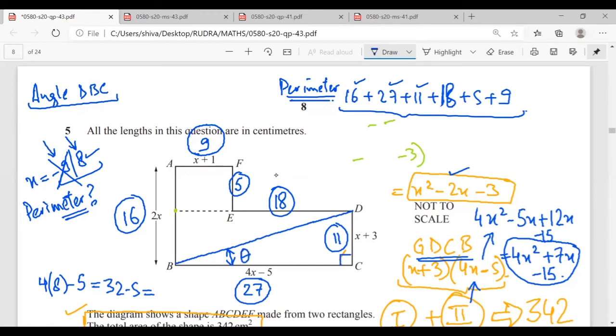By sine rule, we can find out. Yes, sir. The easy thing to do would be to find the value of tan theta. Tan theta is perpendicular upon base. So this is 11 upon 27. And then you can find the inverse of 11 by 27. Mr. Rudra, is there a doubt? No, sir.